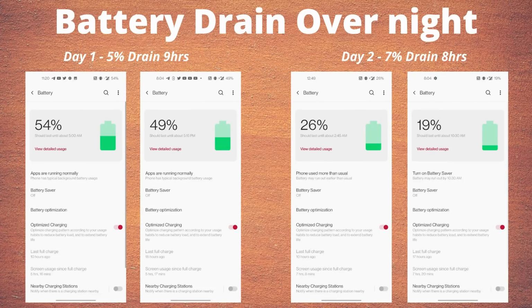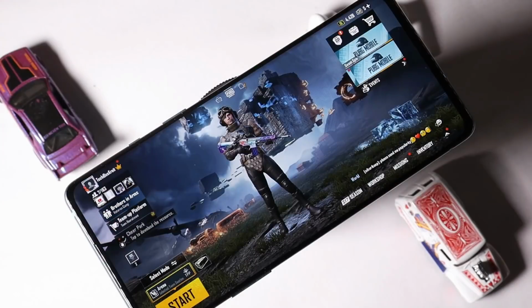And these are the stats of overnight battery drain. On day 1 I only noticed 5% of battery drain in 9 hours. On day 2 around 7% of battery drain in 8 hours. So overall, again, not much of an improvement to be seen when it comes to battery backup on this latest stable version of Oxygen OS. Last but not the least, let's also talk about the performance and gaming part.